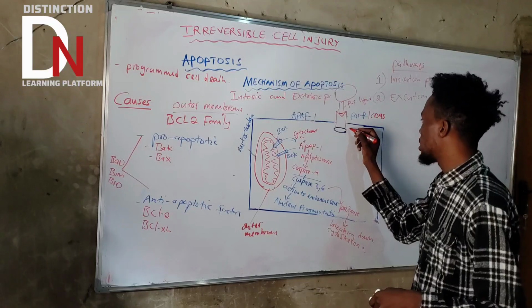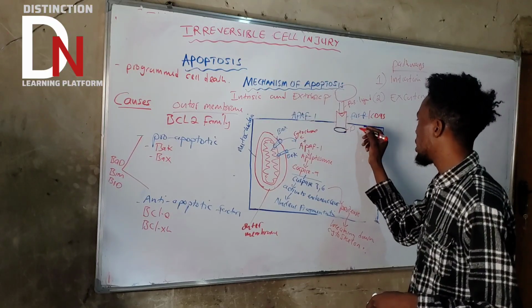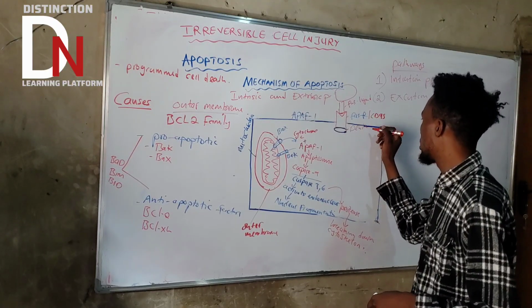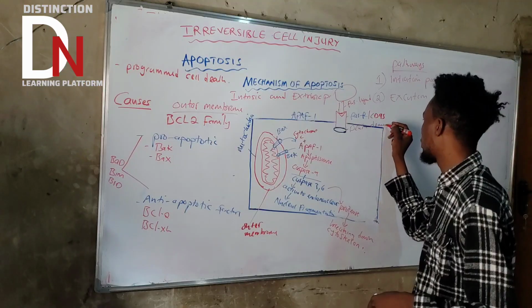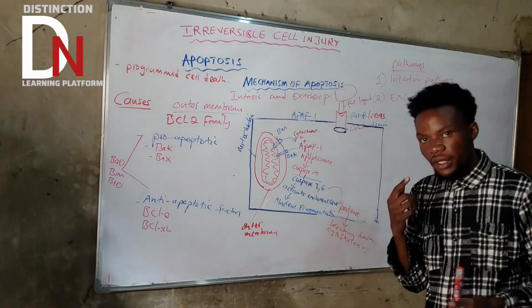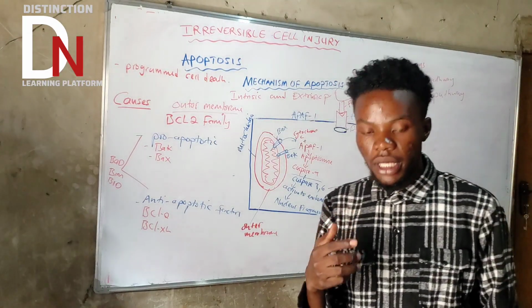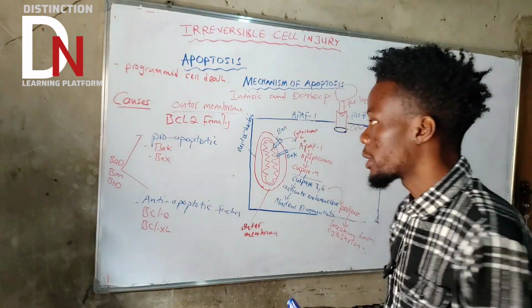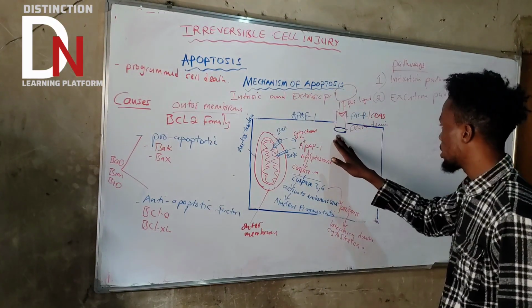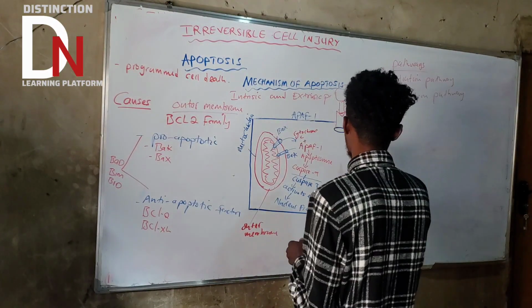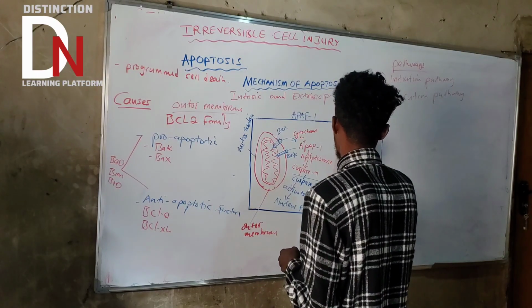So we call it the death domain. This part inside here has the death domain. This same death domain has the adapter protein.